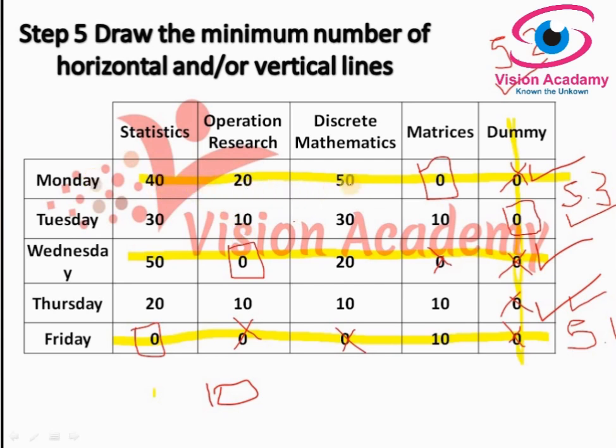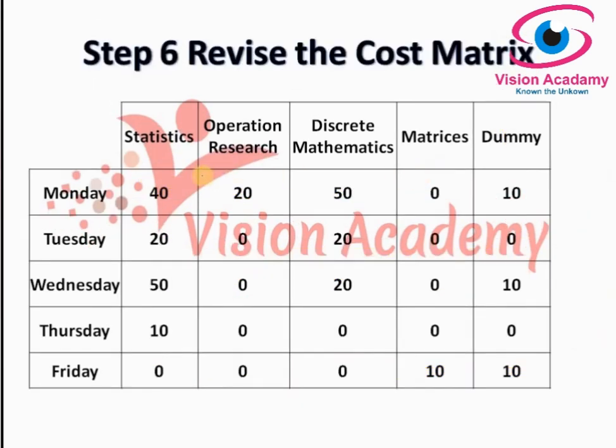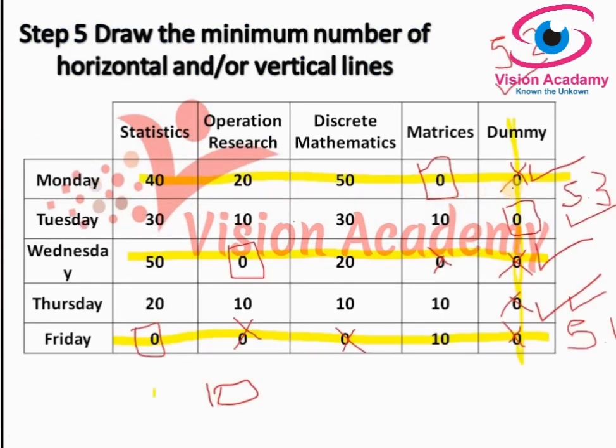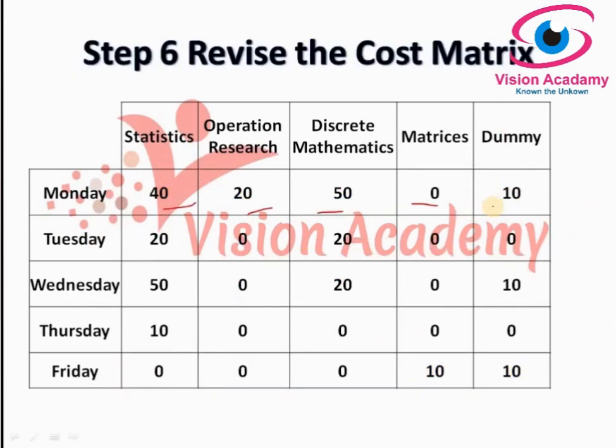Here we need to add that smallest element at intersections and subtract it from uncovered elements, and other elements covered by lines remain unchanged. Except at intersections, the other values will remain the same. Let us look into how it would be after following all this. Now the smallest element is 10. We can't do anything for this because it is covered by lines, so I will take it as it is. So 40, 20, 50, 0. And 10, here it is 0. And I have added 10 here because it is an intersection.